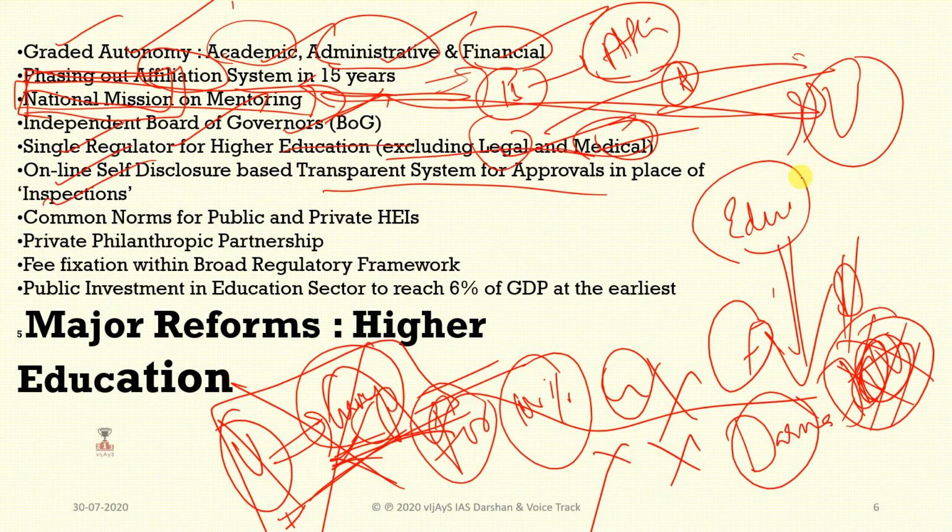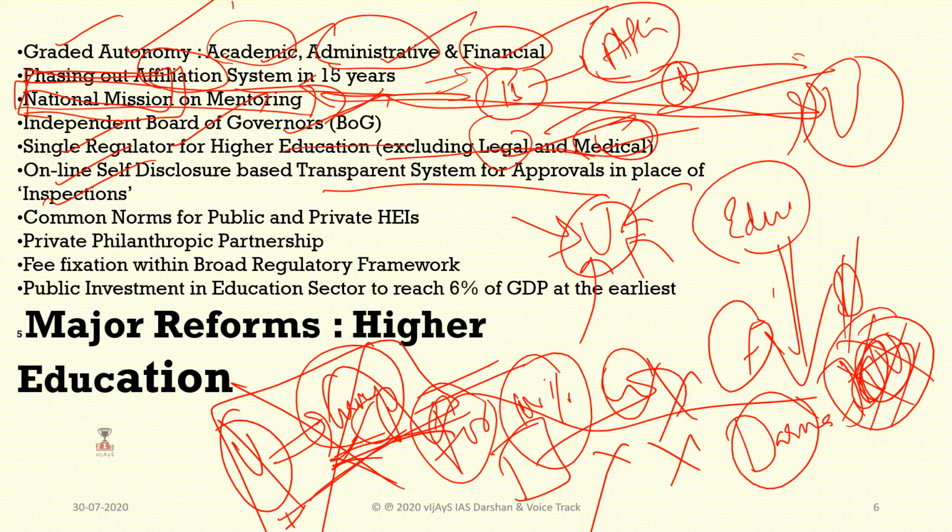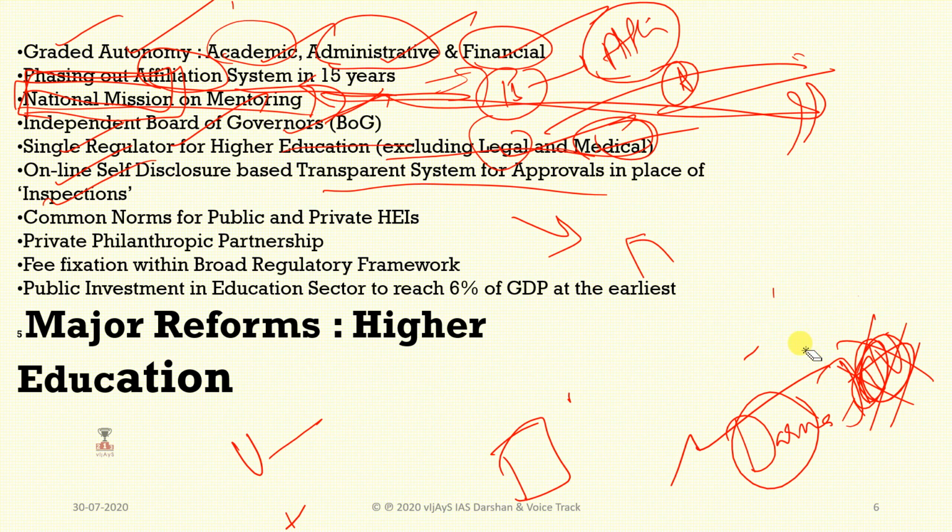To inspect whether universities have all the elements and are complying with the standards, this self disclosure will be done online. It is a transparent method. That means photos will be sent to the database so that they can verify whether the college is running well or not. And after that, common norms for public and private institutions are there. These are for college purposes, and private philanthropic partnership will also be there.